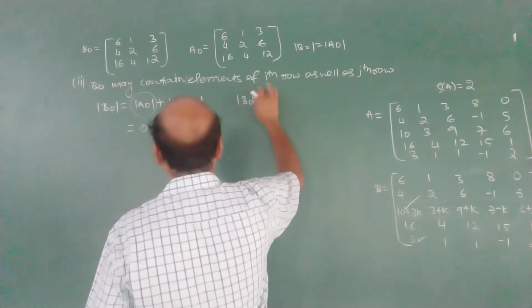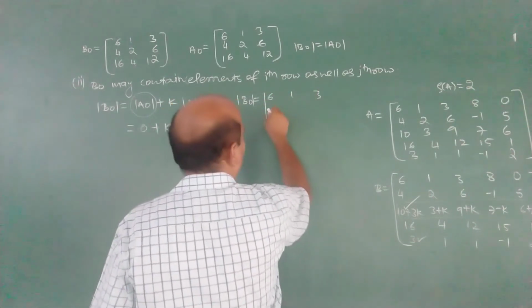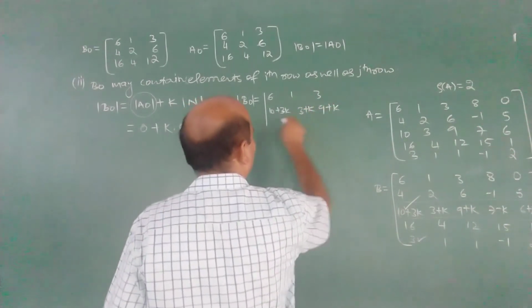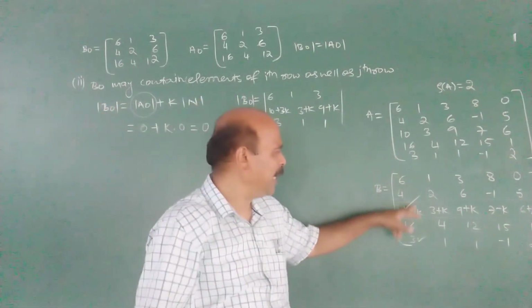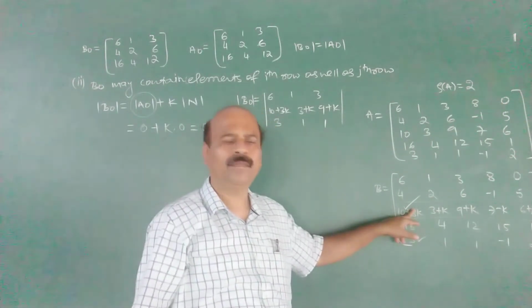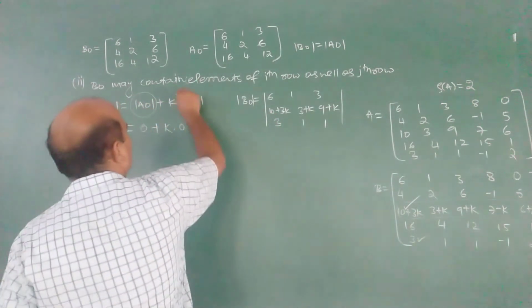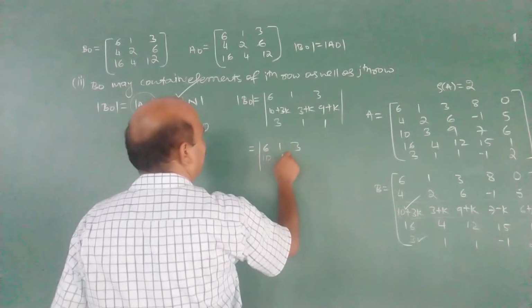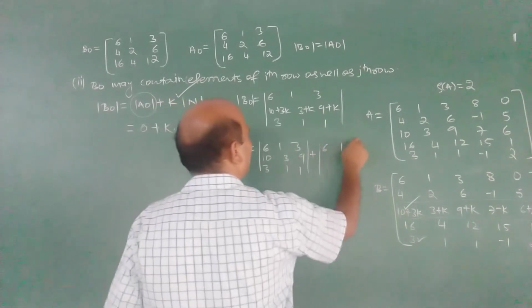Determinant B naught, I take the determinant of B naught directly. B naught is the determinant with rows 6, 1, 3; 10 plus 3k, 3 plus k, 9 plus k; 3, 1, 1. Understand? Both the ith and jth rows are taken while forming the minor. So I have taken the ith row as well as the jth row. Then what happens? This splits into the determinant 6, 1, 3; 10, 3, 9; 3, 1, 1 plus the determinant 6, 1, 3; 3k, k, k; 3, 1, 1.